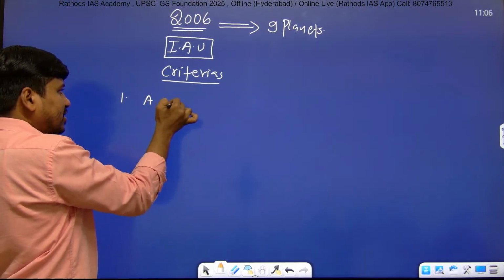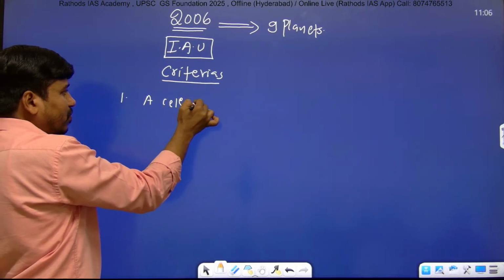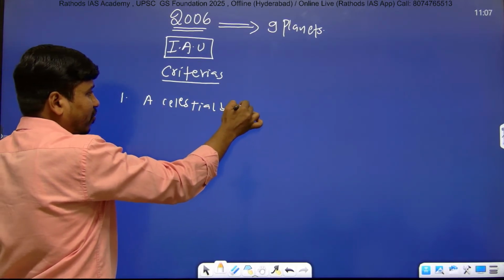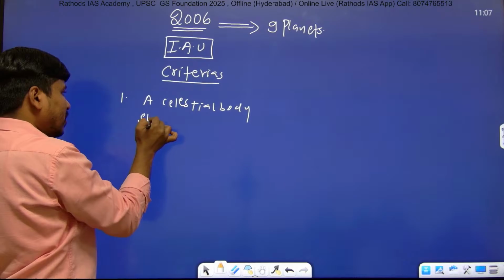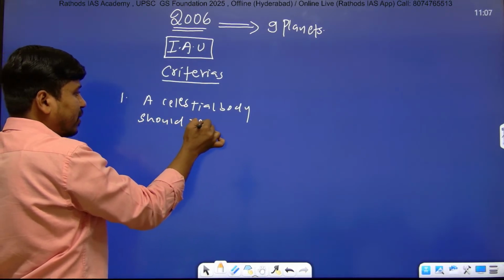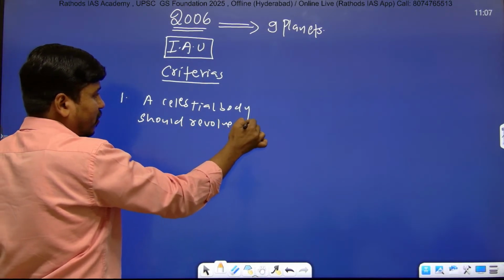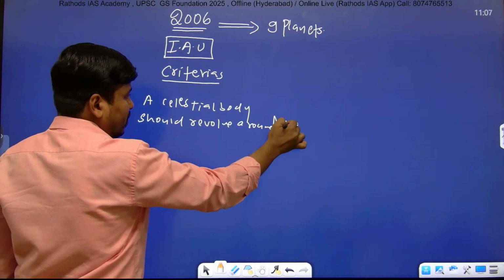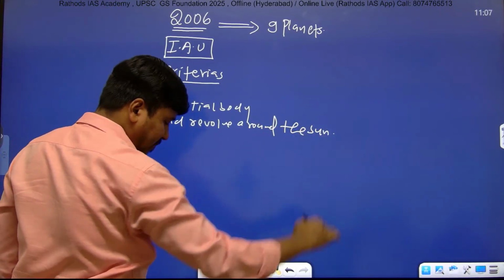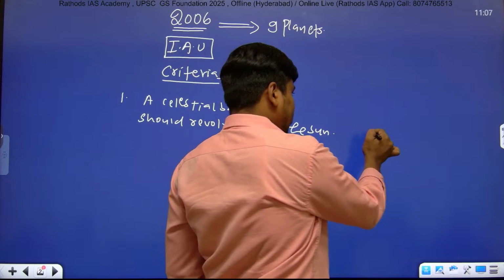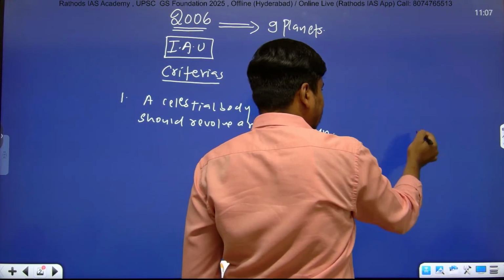The first criterion to call a celestial body a planet: a celestial body should revolve around the sun. Suppose this is the sun, right?